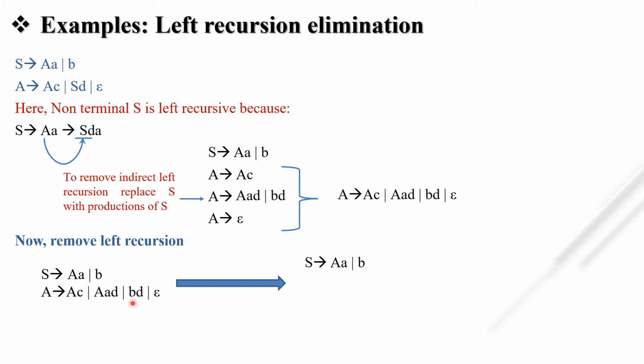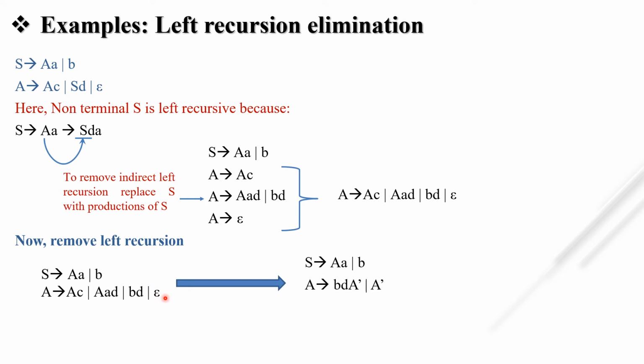This BD and null is our beta because it does not start with capital A. So first we write BD A dash, and for null A dash, we simply write A dash. These two are our beta. In this beta, BD A dash we can easily write, but if we have a null, then we simply write A dash. It does not indicate a null symbol because there is one non-terminal, that is A dash.